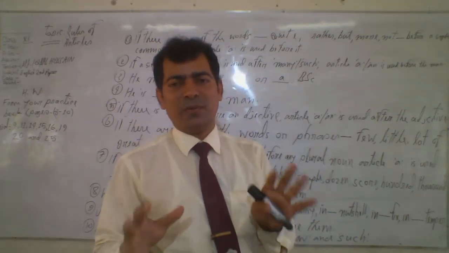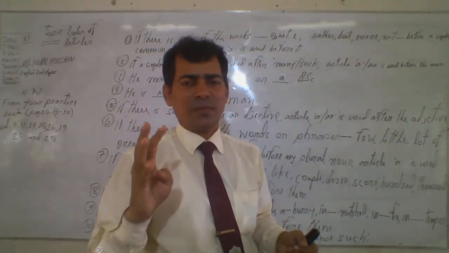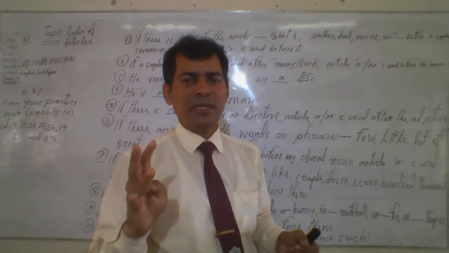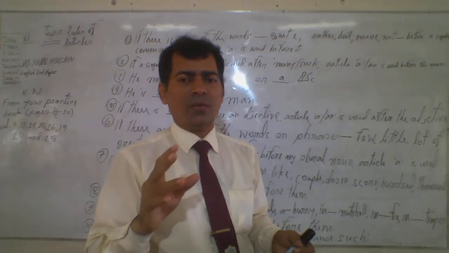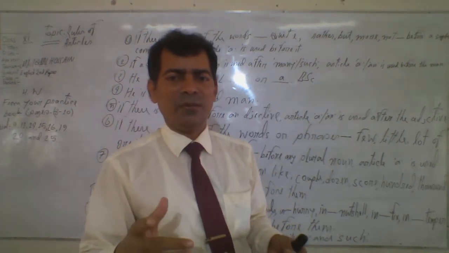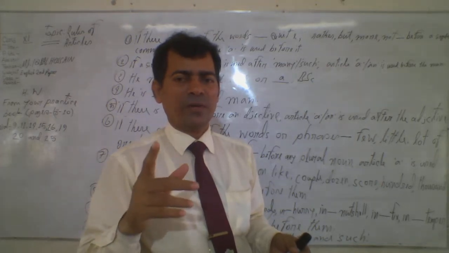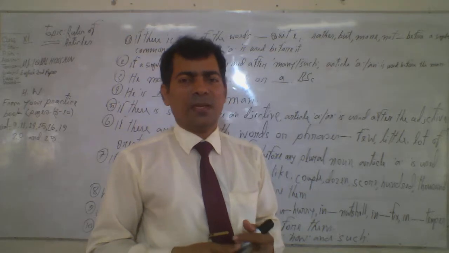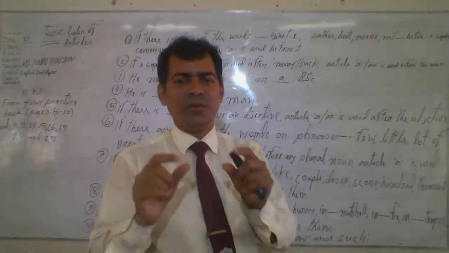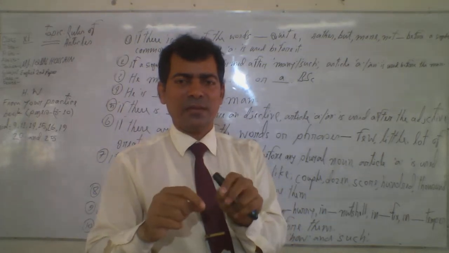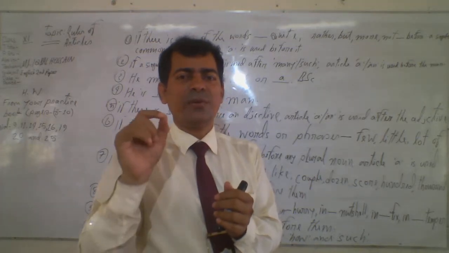Before the vowels, we use an, but when there are 3 vowels, O, E, and U, when E is pronounced like U, and when O is pronounced like Wa, and when U is pronounced like U, then we need to use article A instead of an. Remember, for example, he is a European.